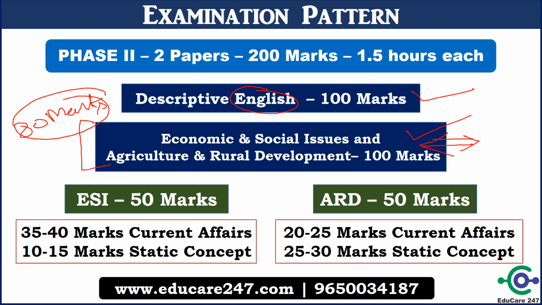In this paper, you will have equal distribution for the ESI and ARD sections. Here again, the current affairs weightage is huge. Almost more than 50% of the paper, around 60%, will be from current affairs. So current affairs is also very important. Now one can ask how to prepare for the ARD static portion. We will discuss how to cover the ARD section.